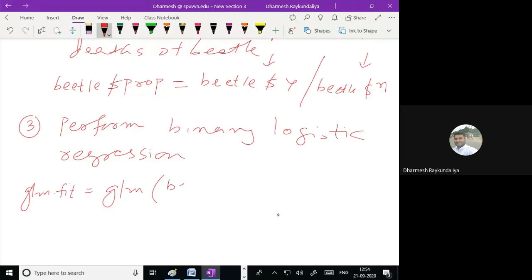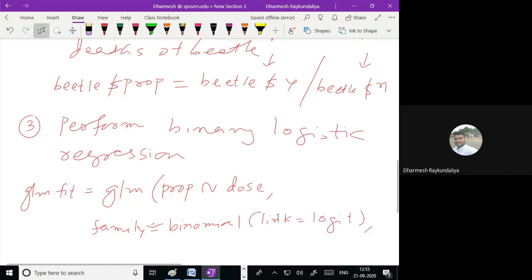Your study variable is now proportion, so beetle$proportion is a function of dose. Dose is your independent variable, family equal to binomial, link equal to logit.